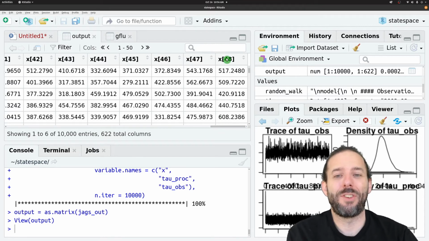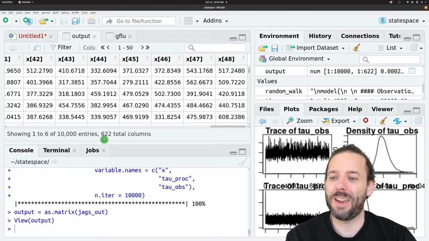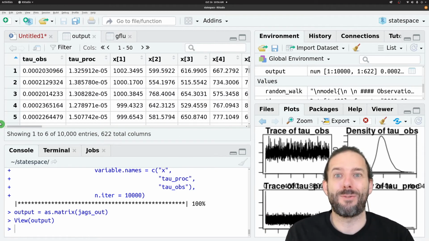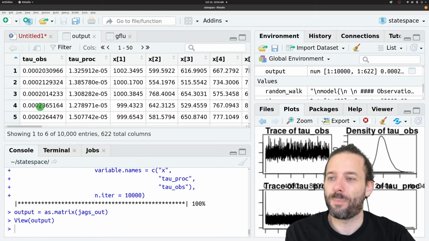That's just the ones that RStudio is displaying. We've actually got 622 columns, so we've got 600 estimates, which is about right for the length of this time series.